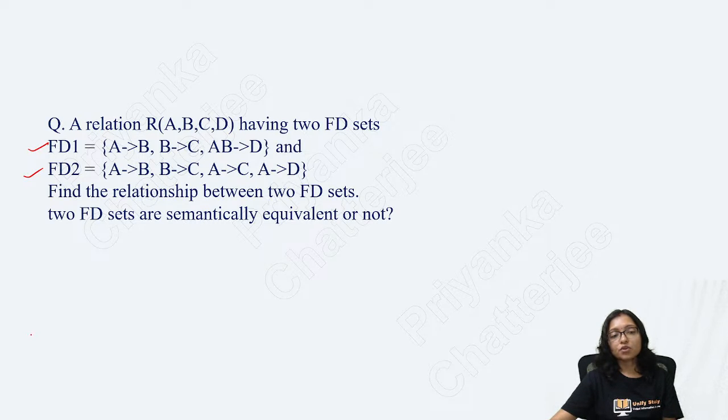So that's why there is no problem. Tell me, is it equivalent or not?